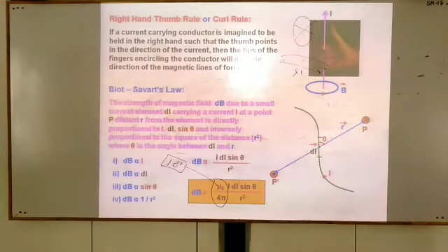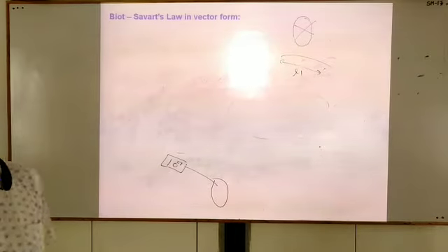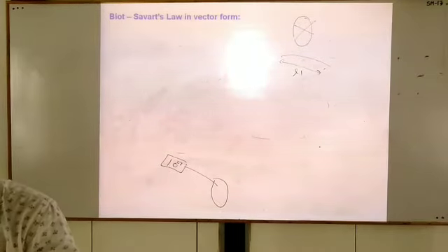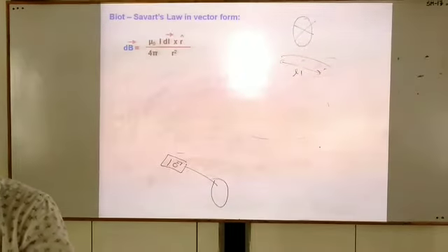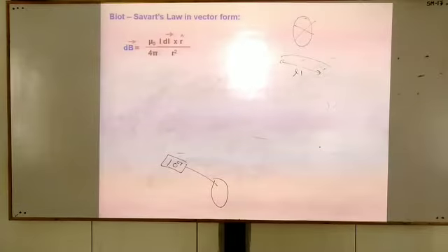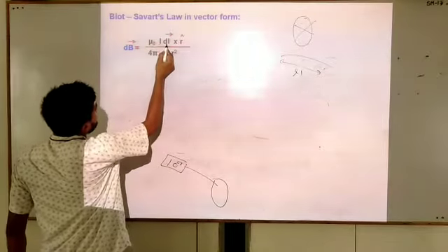Now move further. Now students, the Biot-Savart law in vector form. We will write this law in vector form because magnetic field is a vector quantity. This is the vector form of the Biot-Savart law. Here we are writing mu naught upon 4 pi I dl cross r.